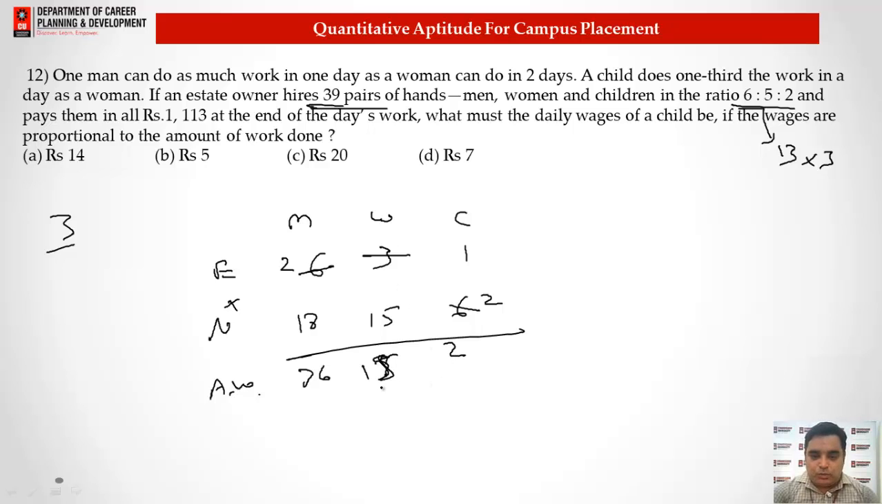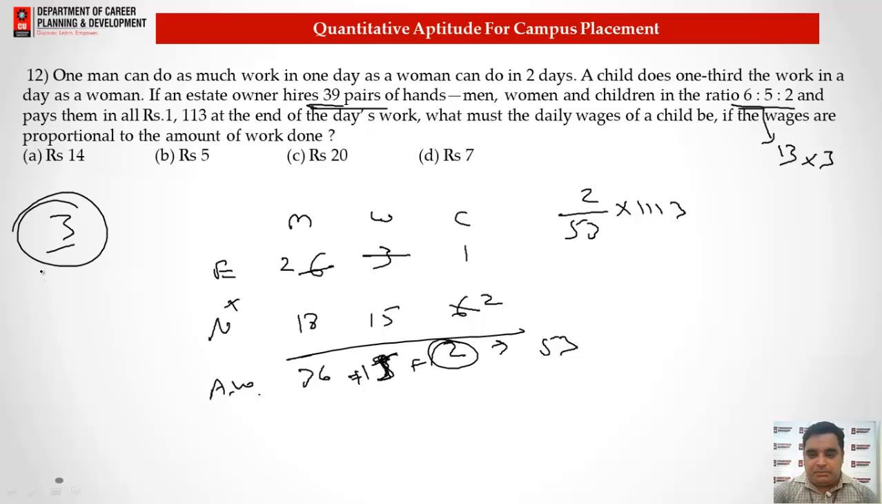15 and 2. So this is the total amount of work, 36 plus 15 plus 2, and we got the value as 53. The child does 2 units of the work out of 53. So the amount will be 2 by 53 into 1113. But here we took 3 common from the multiplication part. It means we have to divide this value by 3 as well. So by this we got the answer of this question as 14. Option A will be the correct answer for this question.